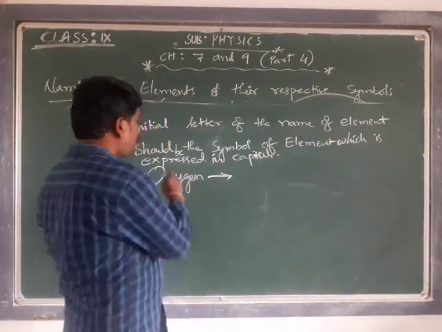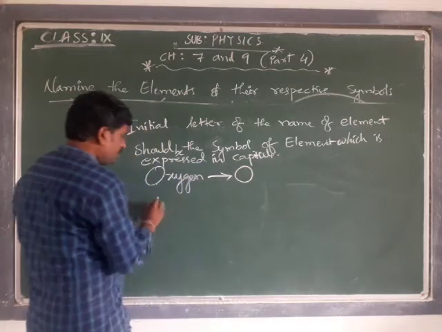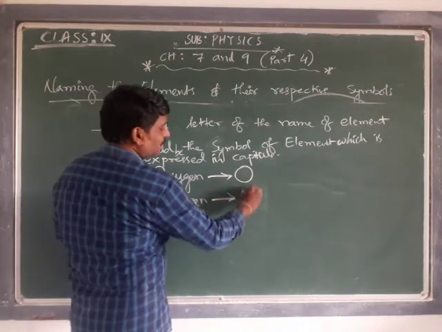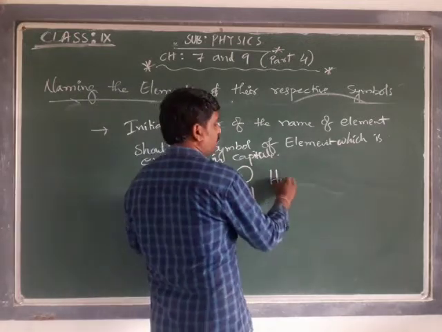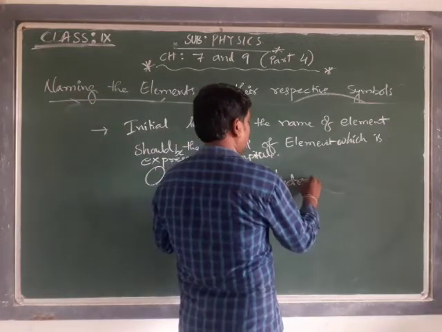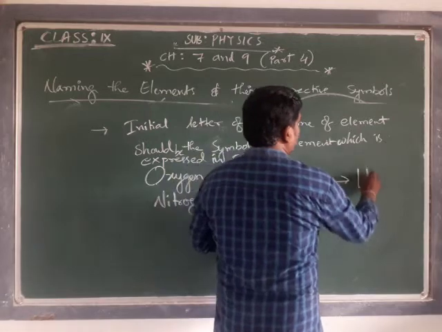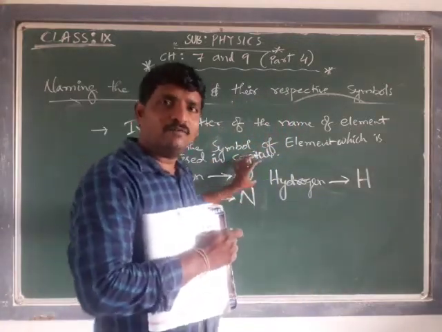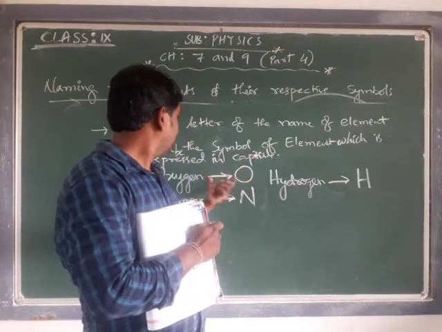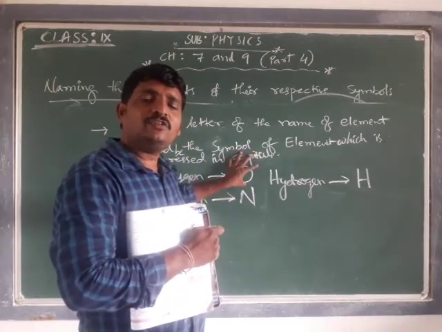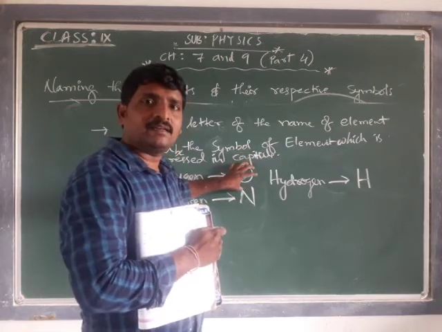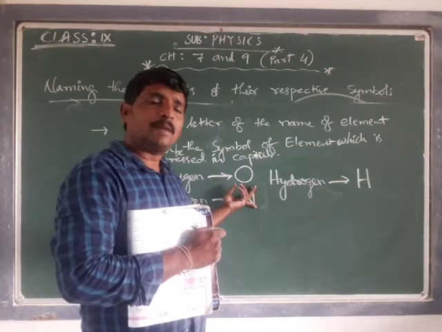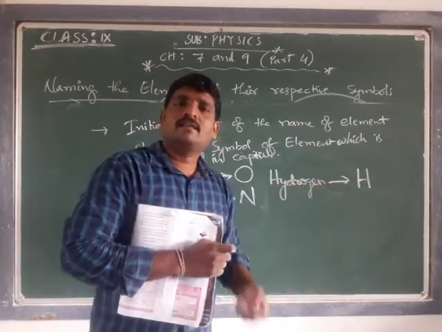So oxygen, capital O. Nitrogen, capital N. Hydrogen, capital H. If we have only one letter in the symbol of the element, it should be expressed with a capital letter.